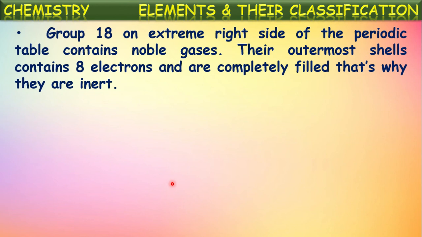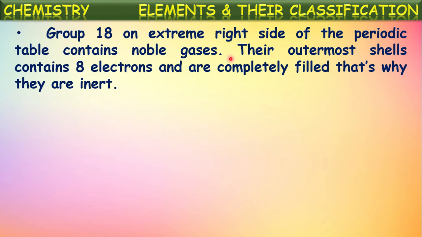Group 18, on the extreme right side of the periodic table, contains noble gases. Why are they called noble gases? Their outermost shells contain 8 electrons and are completely filled. That's why they are inert or stable. It was observed that elements having 8 electrons in their outermost shell are more stable and have the least energy. They won't participate in any chemical reactions with any other elements, and even themselves also.